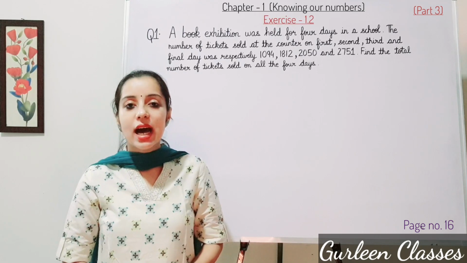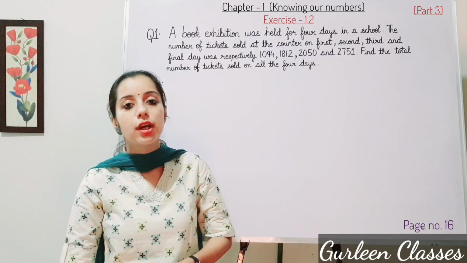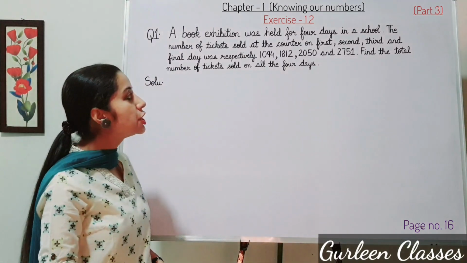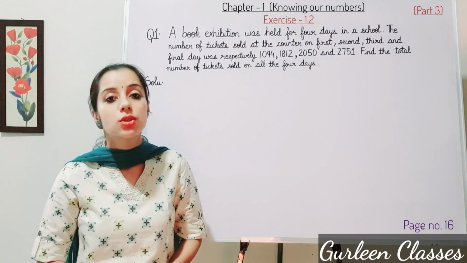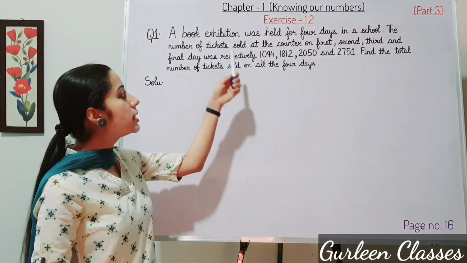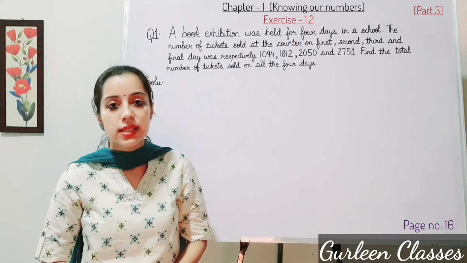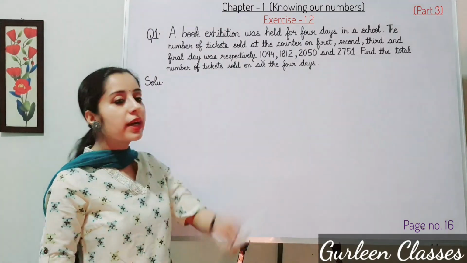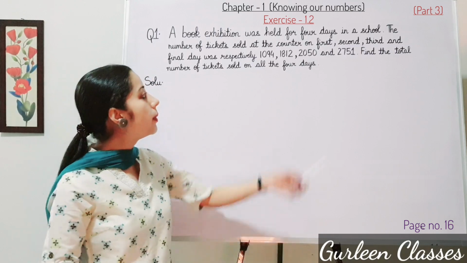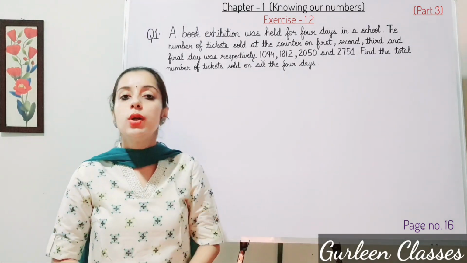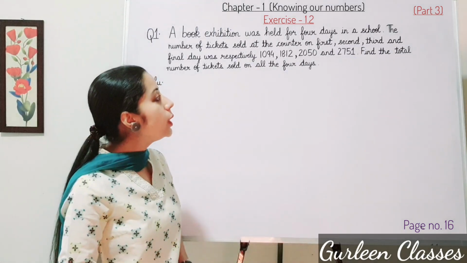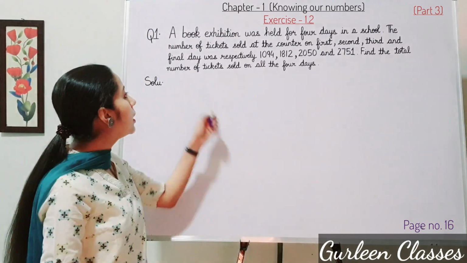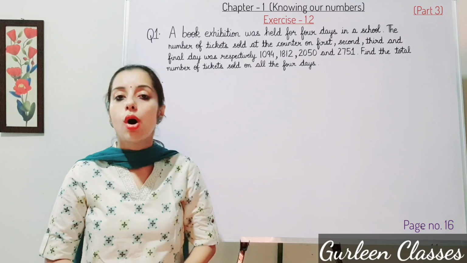So now let us start with exercise 1.2. So open your books, page number 16. Question number 1. A book exhibition was held for 4 days in a school. The number of tickets sold at the counter on first, second, third and final day was respectively 1094, 1812, 2050 and 2751. We have to find out the total number of tickets sold on all 4 days.